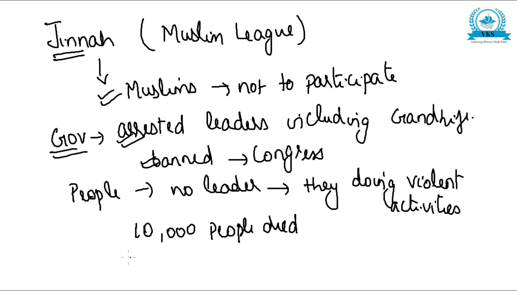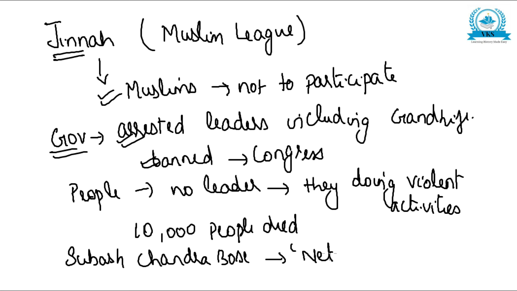The national movement was later continued in a different way by Subhash Chandra Bose. Subhash Chandra Bose came as the next leader, because all other major leaders were arrested. He was very famous as Netaji, and he continued the national movement in a different way.